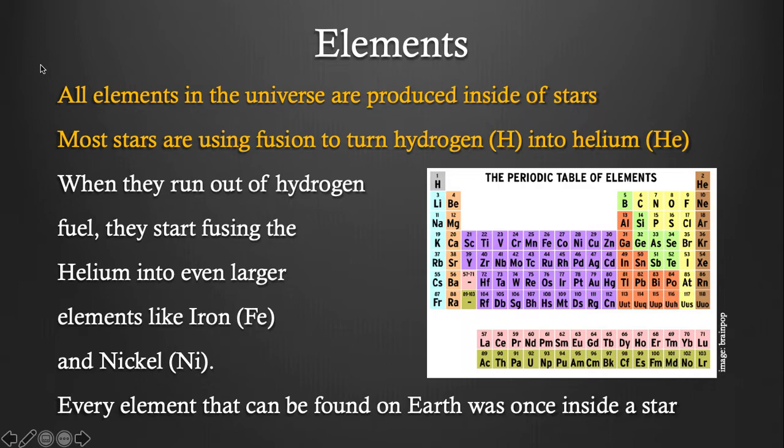So all elements in the universe are produced inside of stars. Everything on our planet, everything inside of you, every part of every planet was once inside of a star. Most stars are using fusion to turn hydrogen into helium. Remember, fusion is combining two atoms together. When they run out of hydrogen fuel, they start using the helium to fuse even larger elements like iron and nickel. Every element that can be found on Earth was once inside of a star.